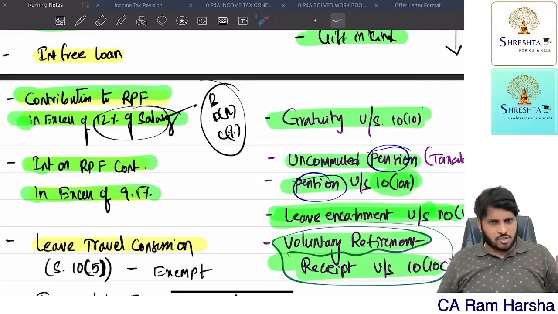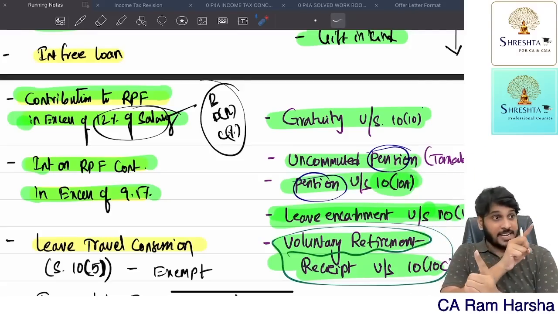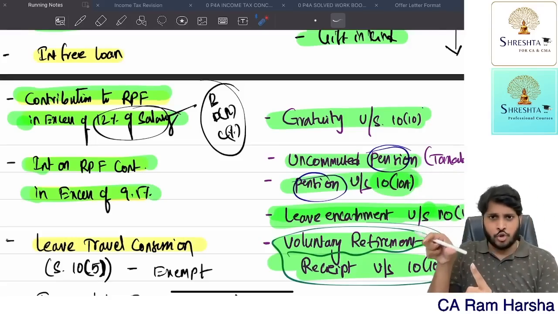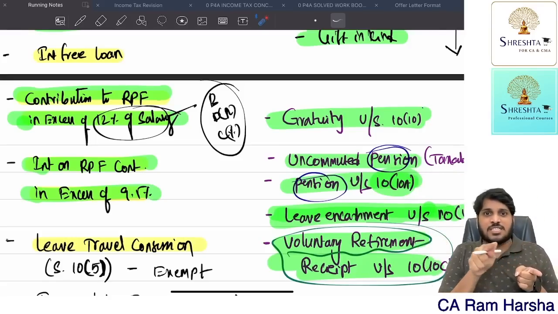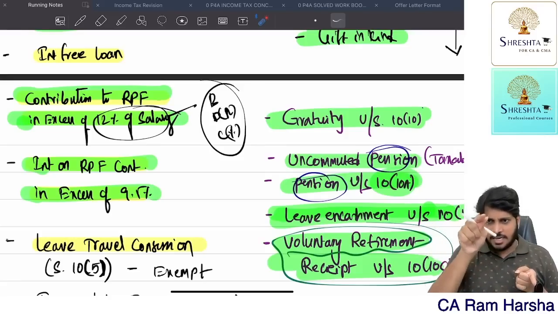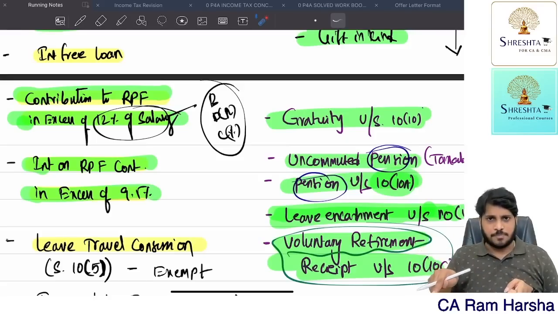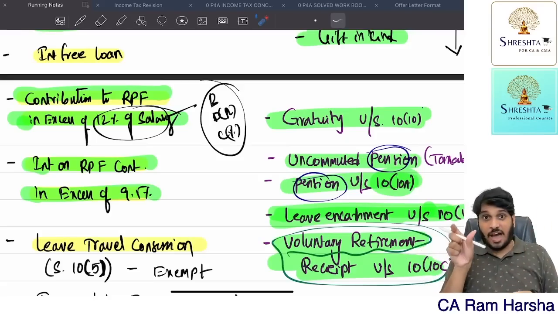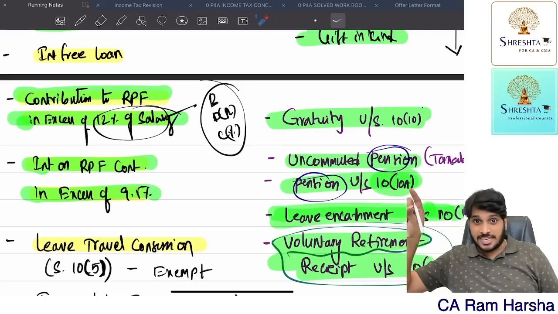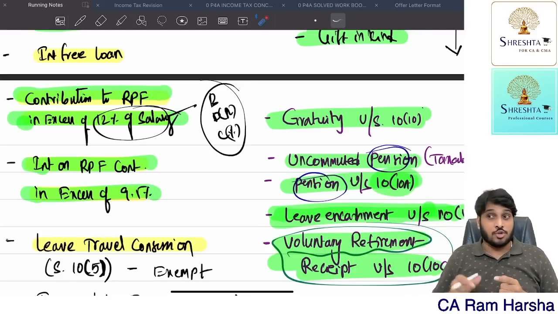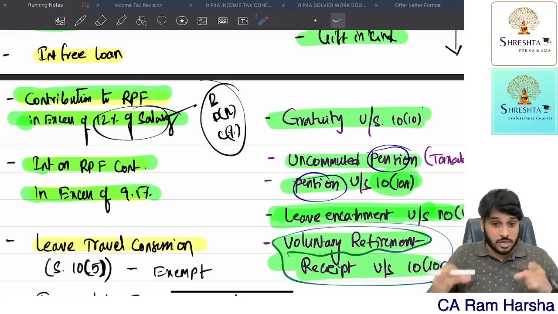How? Actual amount contributed, how much? Identify. 20% of basic. Basic is what? Check out, apply 20%, amount you put. Minus 12% of salary. Salary means basic, DA for retirement, commission percentage of turnover. Total it. Getting it? Apply 12%, value you will get. Amount contributed 10 lakh, exempt value 9 lakh, 1 lakh is taxable. You should always compute like this in a working note. Only then you will get marks.